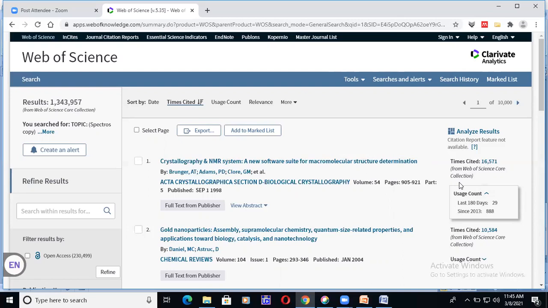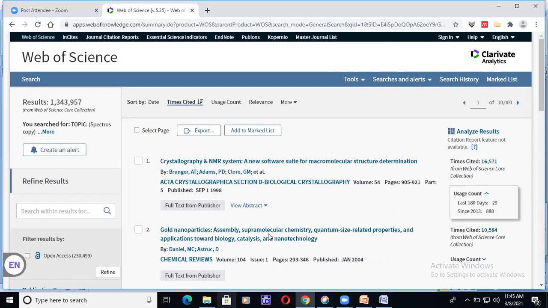180 days means before 6 months. Up to the recent 6 months, it has only a small count. That means something is missing here. It is not the correct information, not the basic information. So we should look at both of the things, right? You should look at both of the things. But even new technology has come today. What are the new technologies?